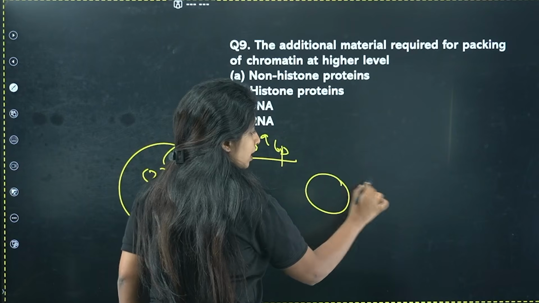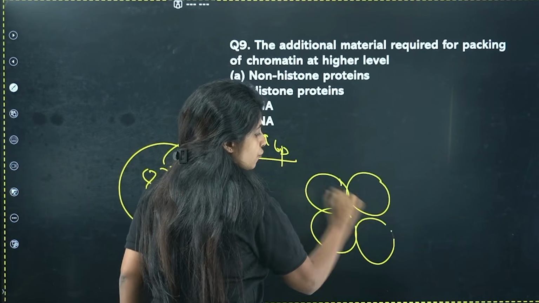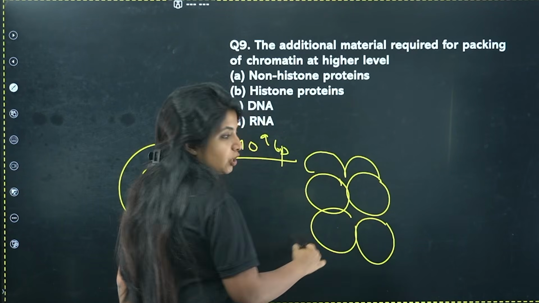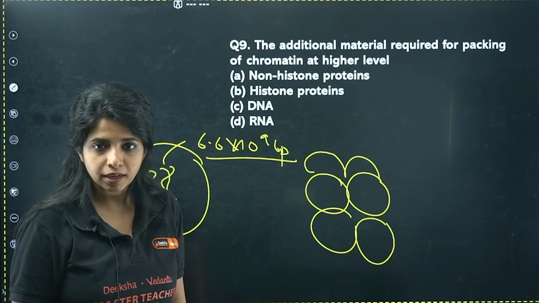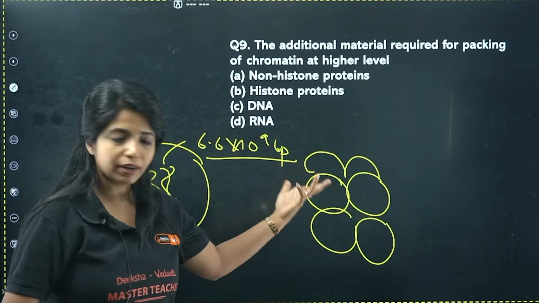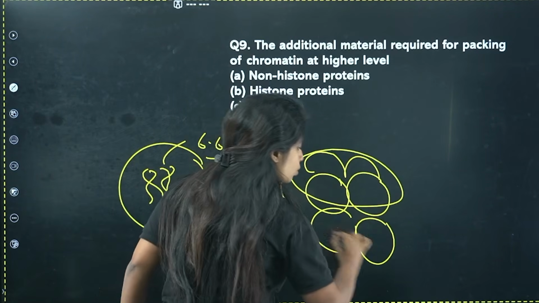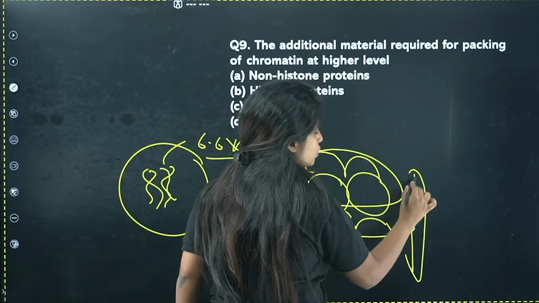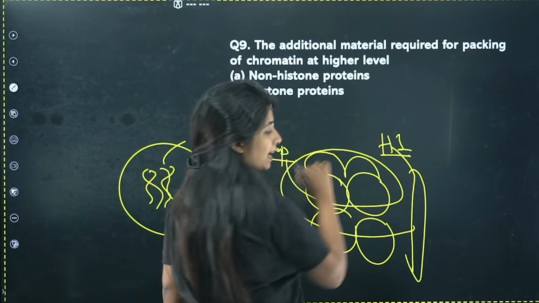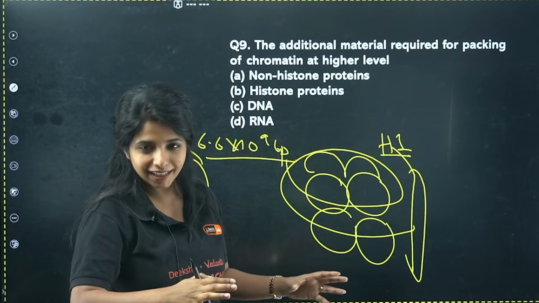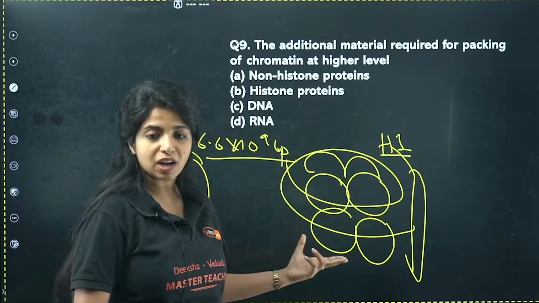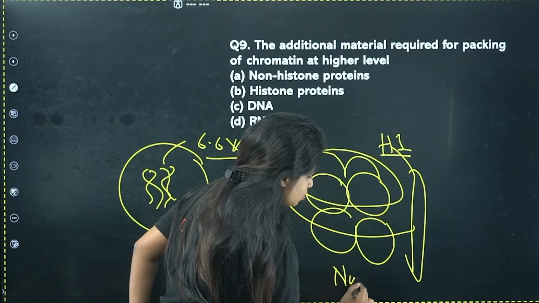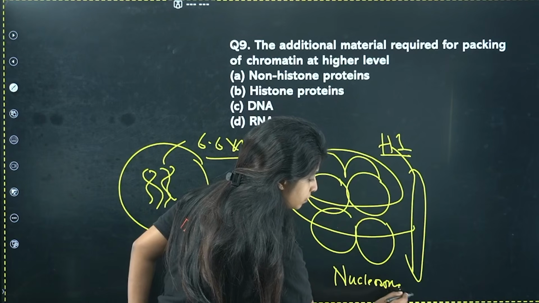Histone proteins. So there are 8 histone proteins, 4 in the front and 4 in the back. You call this histone octamer. Octamer as in 8 of them, 4 plus 4, 8. Onto this, your DNA is going to wrap. And there will be also one more thing. There is another histone protein which is known as H1 histone, which is acting like a linker. So whole of this thing is now known as what, Baba? It is known as nucleosome.